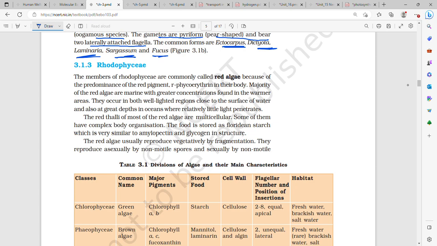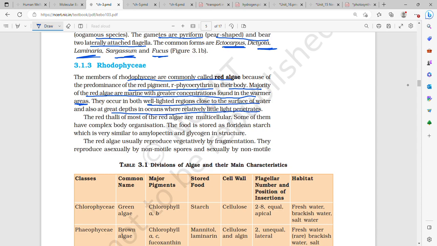Rhodophyceae. The members of Rhodophyceae are commonly called red algae. Why? Because of the predominance of the red pigment phycoerythrin in their body. Majority of the red algae are marine with greater concentrations found in the warmer areas. They are found both in well-lighted regions close to the surface of water and also at great depths in the ocean where relatively little light penetrates. The red thalli of most of the red algae are multicellular. Some of them have complex body organization. The food is stored as Floridean starch, which is very similar to amylopectin and glycogen in structure.